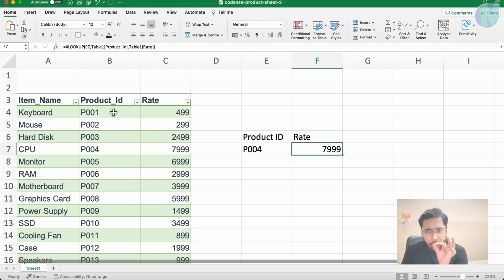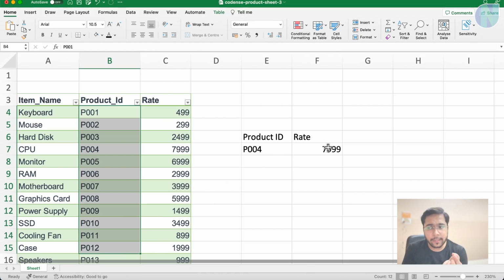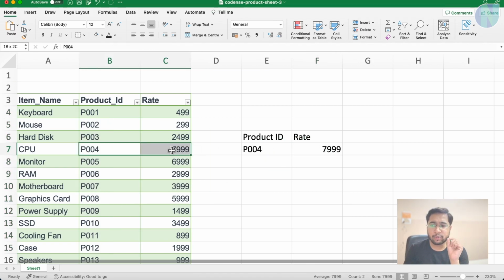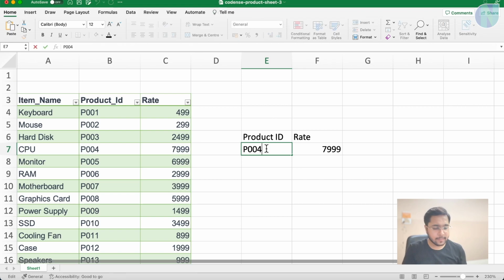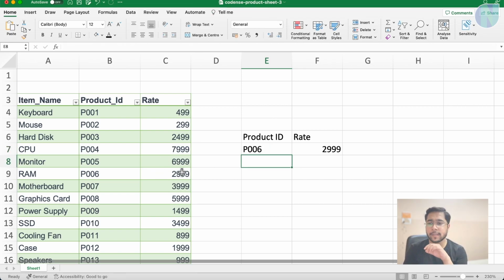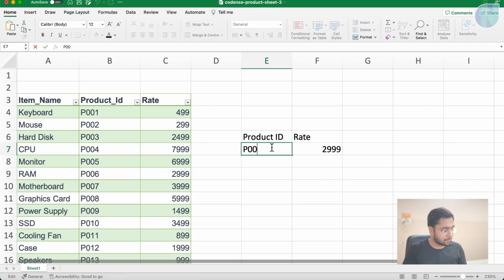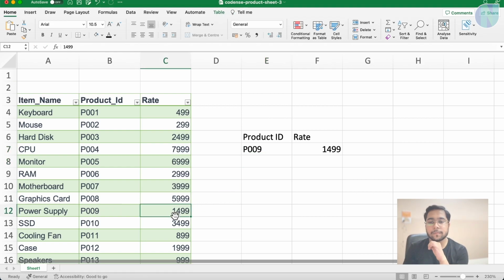So if you have a lookup value in the middle, then you can use this. See, for P004, it is this value. Now we will select P006. You can see it is this value. We can select P009. It is this value. Similar way, you can do it on the item name.